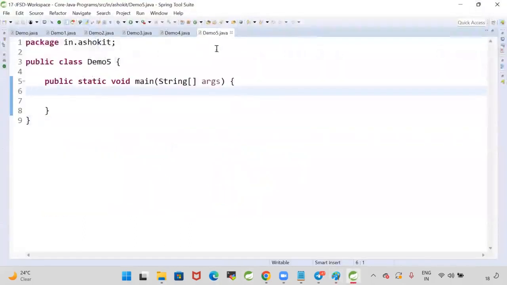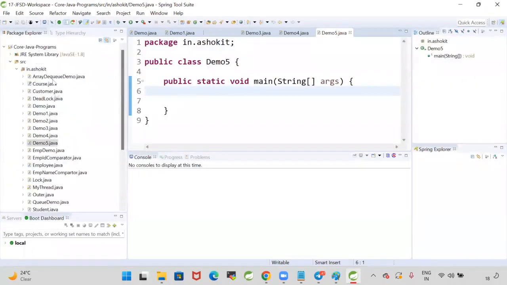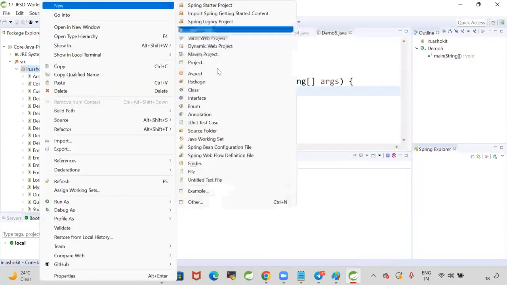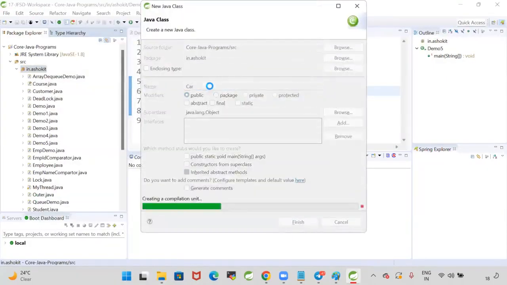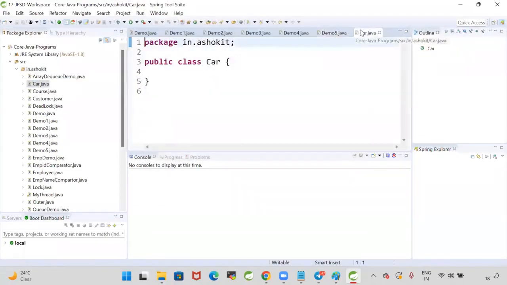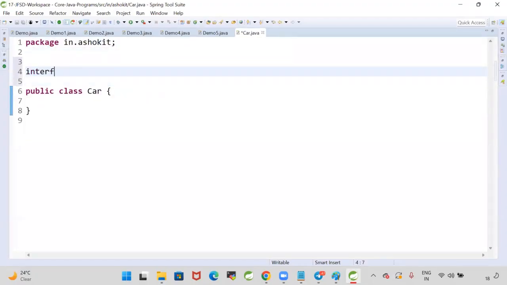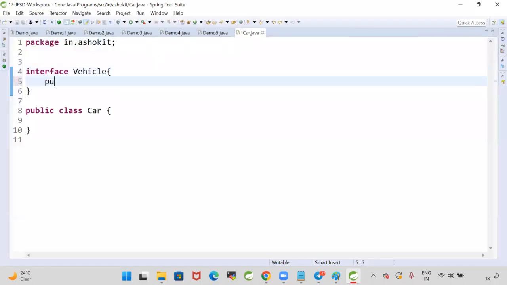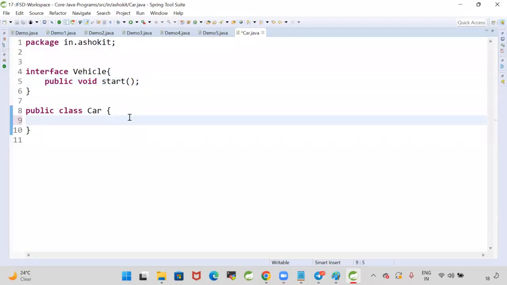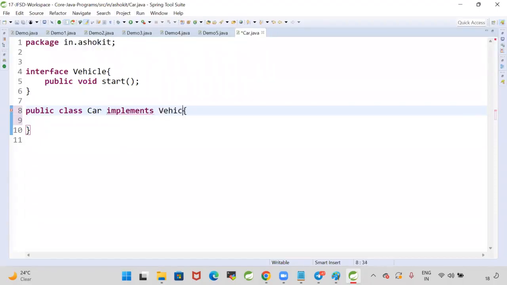All right, now here let me take one class with the name car class. Now in this I'm creating one interface with the name vehicle. In interface vehicle, I'm writing one method, public void start. The car class is going to implement that interface. Car implements vehicle.